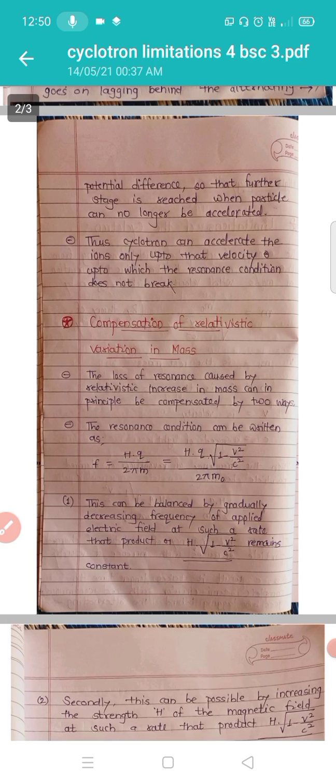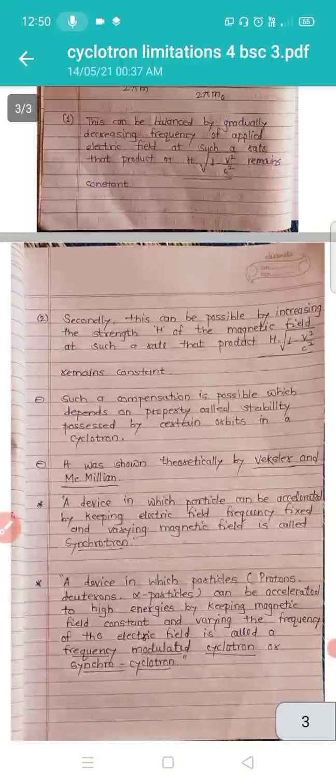A device in which particles like protons, deuterons, alpha particles can be accelerated to high energies by keeping the magnetic field constant and varying the frequency of the electric field is called the frequency modulated cyclotron or the synchrocyclotron. Okay, these are the compensations of the relativistic variation in mass. I hope you all get the limitations of the cyclotron and how to overcome these limitations. Okay, thank you.